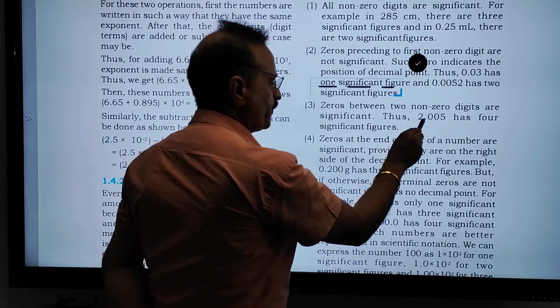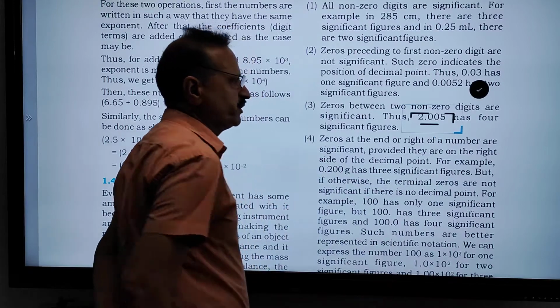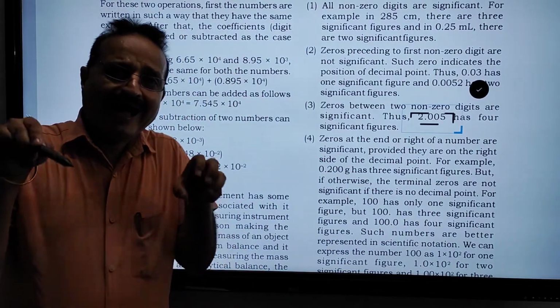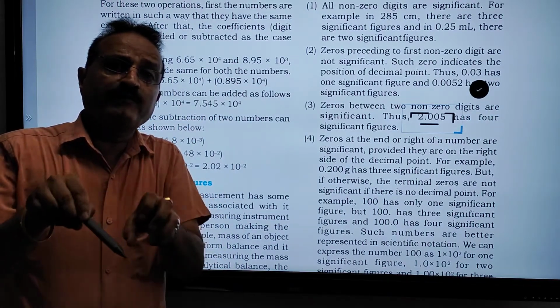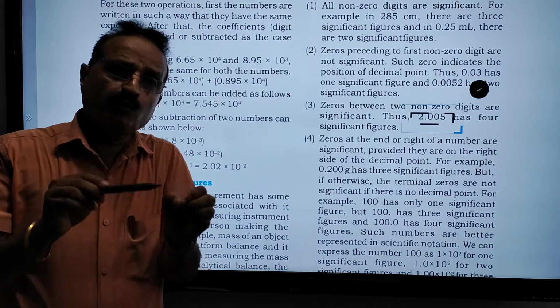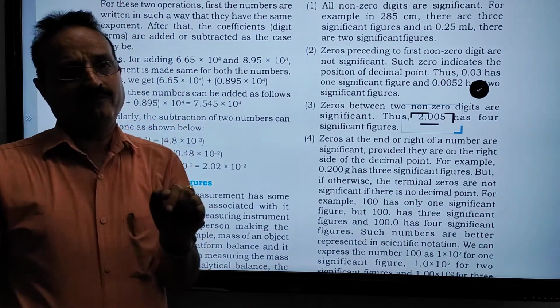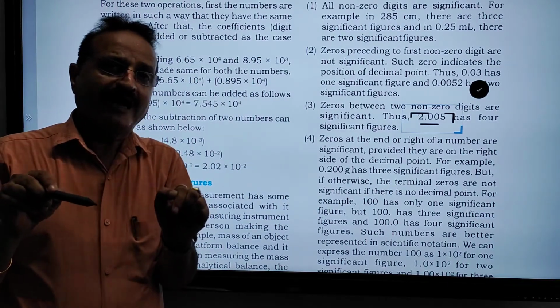Zeros between two non-zero digits are significant. Thus in 2.005, the zeros are between two non-zero digits, so the zeros will be significant numbers. 2.005 has two zeros between 2 and 5, and those zeros are significant.